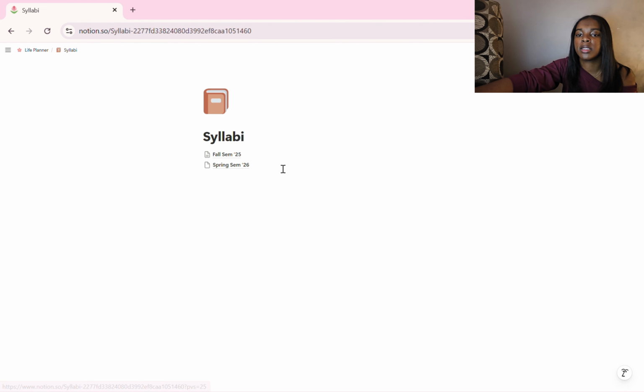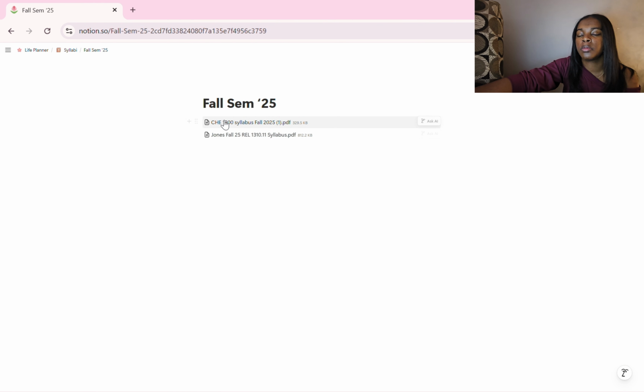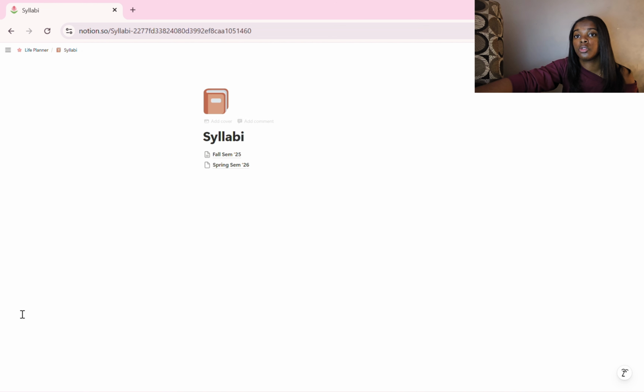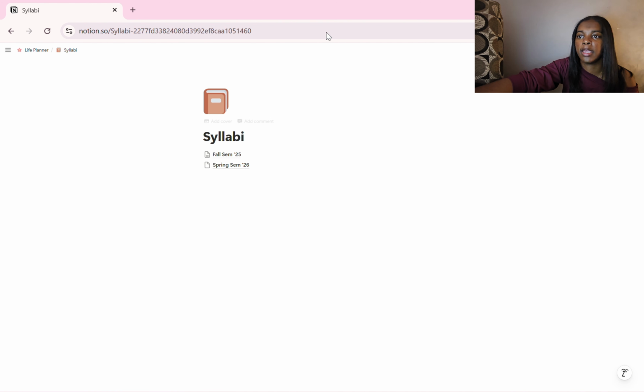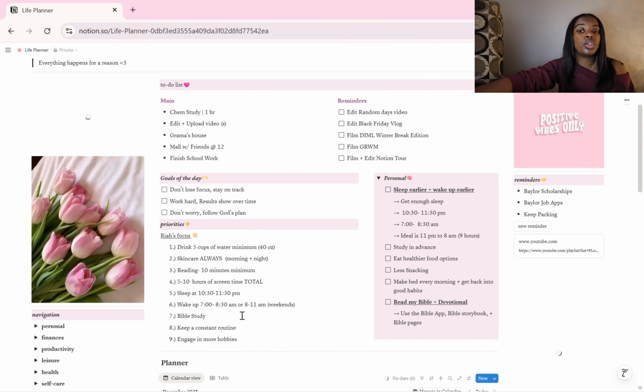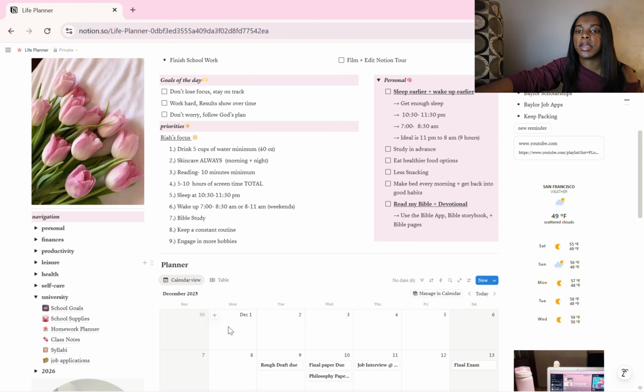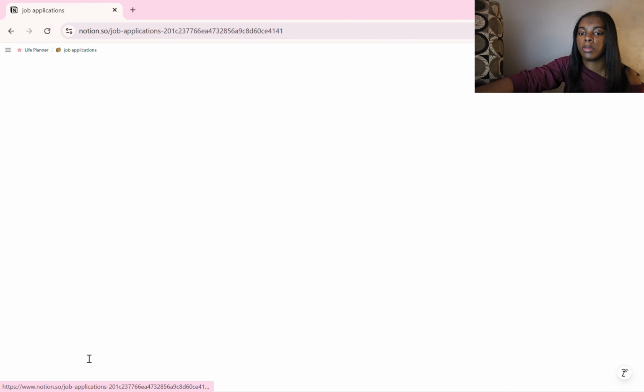And then I have a section for my syllabi for the fall semester, so I have all of my classes here. I also don't just keep them here, I keep them on my desktop as well. And then I have my spring semester one. It's empty, I haven't had it yet, but I keep them here just to have quick access to them, in case anything happens or I'm missing something. You never know. You just want to have them on you. But I also have my computer as well, aside from here.